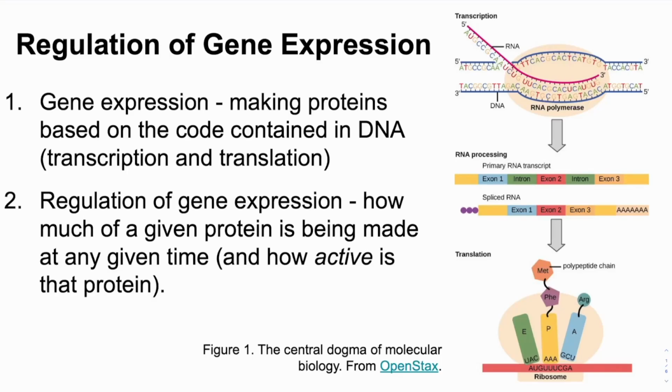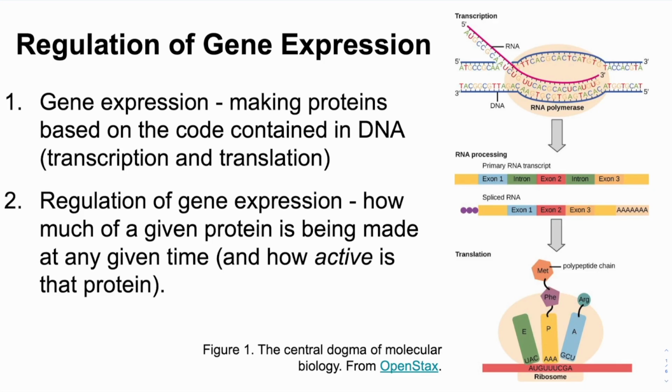In the last module, we learned how genes encode proteins through the processes of transcription and translation. What we didn't say was that this is a finely tuned process, and proteins are only made when they're needed. In other words, gene expression is regulated.